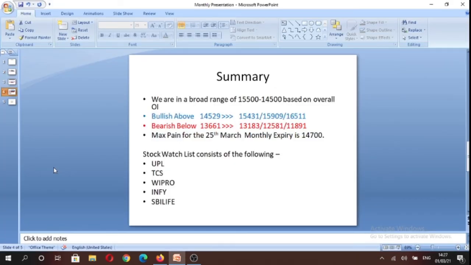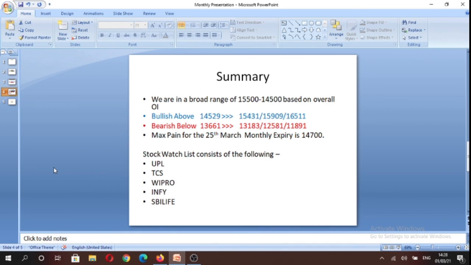Finally, before ending this video, I'd like to summarize that broadly we are in a range of 15,500 to 14,500 based on the overall open interest data, and we are likely to remain bullish above 14,529 levels, and we can potentially trade towards 15,909 levels. And on the flip side, we can potentially be bearish below 13,661 levels. We can potentially trade towards 12,581 levels. And the max pain level for the monthly expiry is at 14,700 levels.